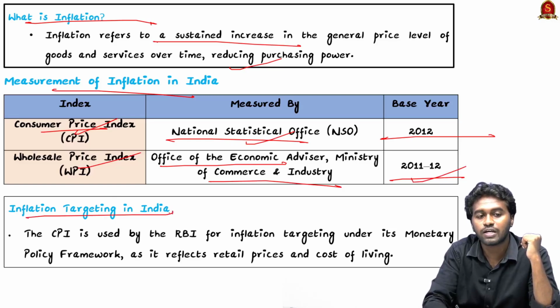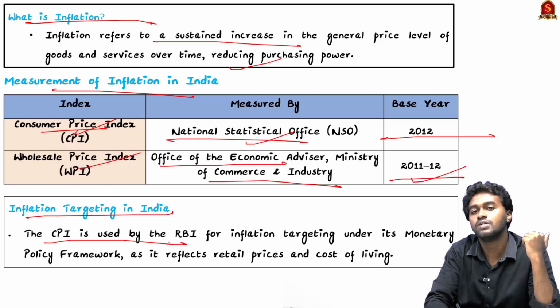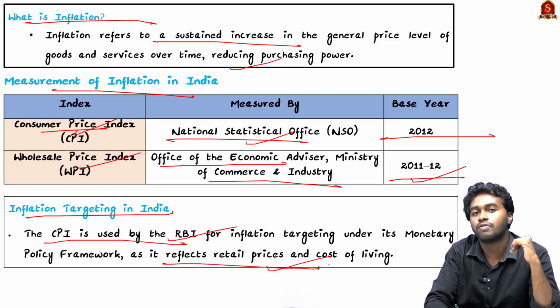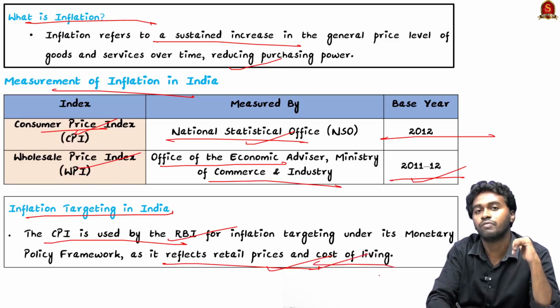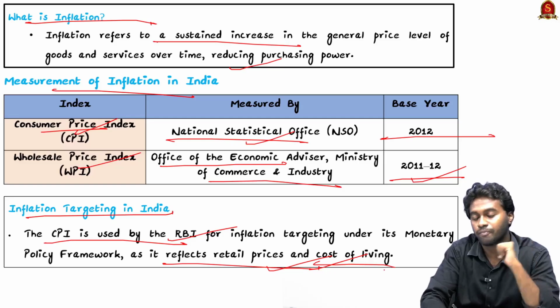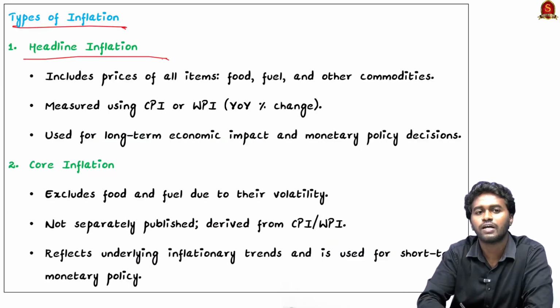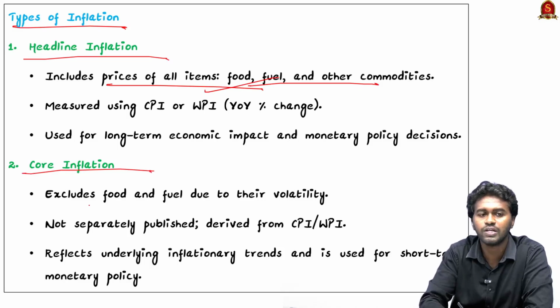And for inflation targeting in India, CPI is used. This is because it reflects the retail prices and the cost of living, since it is paid directly by the consumer, therefore it will reflect the cost of living of the people in the economy. So here you can see the two major types of inflation. First is headline inflation. It includes the prices of all items, including food, fuel, and other commodities. But core inflation excludes the volatile food and fuel.